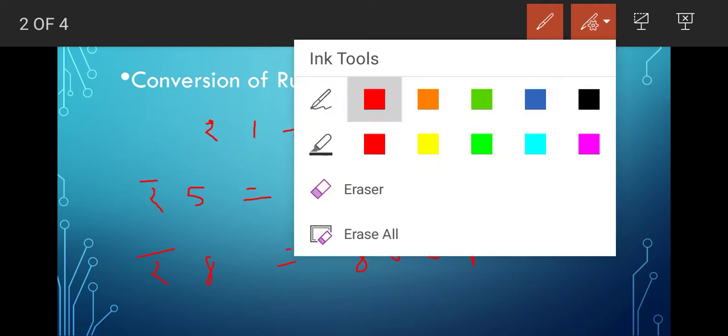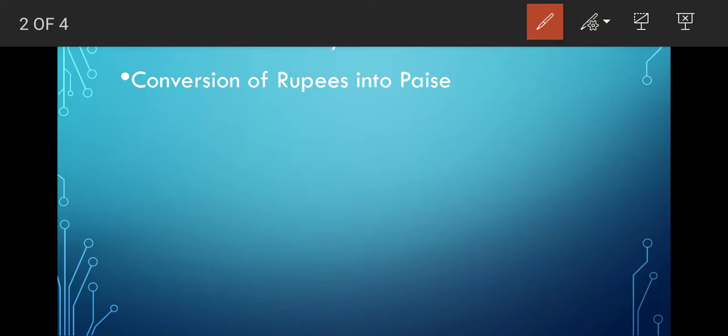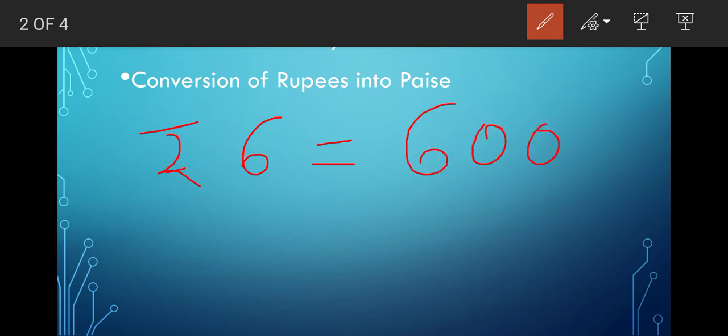All right, let me do some more examples here. Now suppose I ask you to find out how much paisa 6 rupees is. How much will it be? 600 paisa. Understand how you got 600 paisa? Because 1 rupee means 100 paisa, so 6 rupees will be 600 paisa. To the right side of the rupees you have to put 2 zeros. That is how you do conversion into paisa.